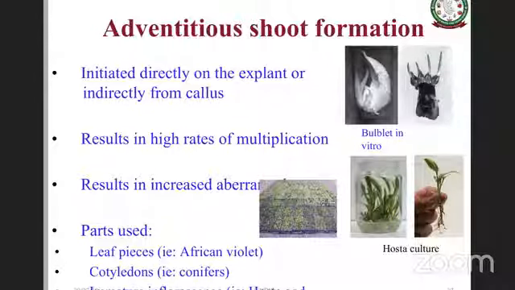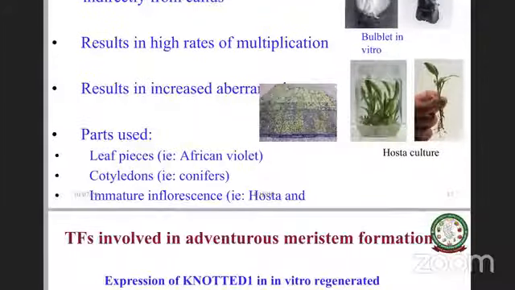That results in, generally, as we already saw, aberrated plants with some mutations due to the inherent reasons that we discussed. All these plants are used, like bulbs are used, especially in case of lily, Easter lily, immature inflorescences are used, cotyledon, all these are used.